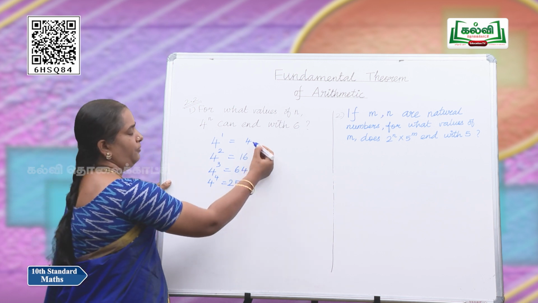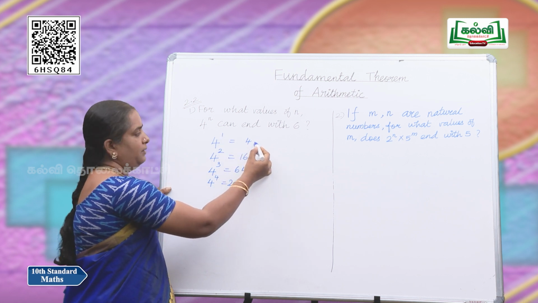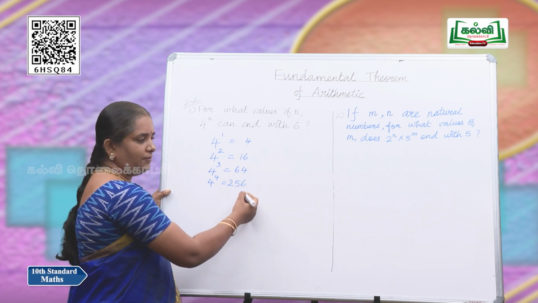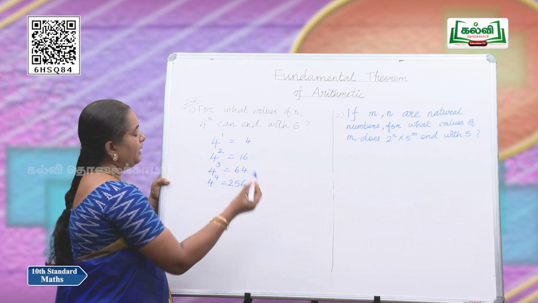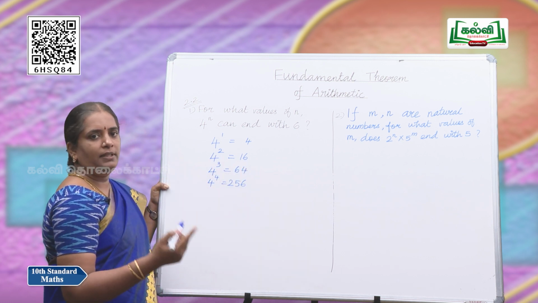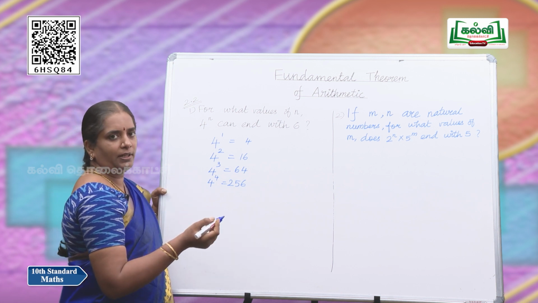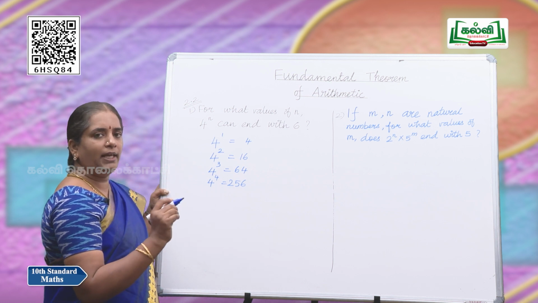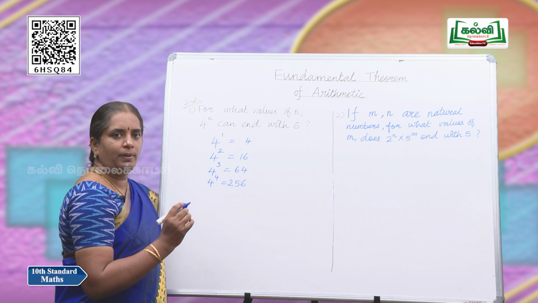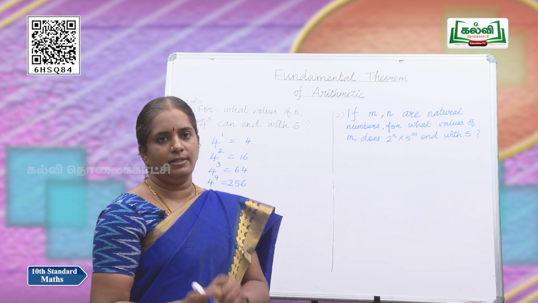See, if the power is odd, it ends with 4. Look at these 3. If you go further, yes, it will end with 4. If the power is even, the value ends with, yes, very good, 6. So, we can say that if n is even, then 4 power n will end with 6. So, this is our answer. n should be even for the number to end with 6.